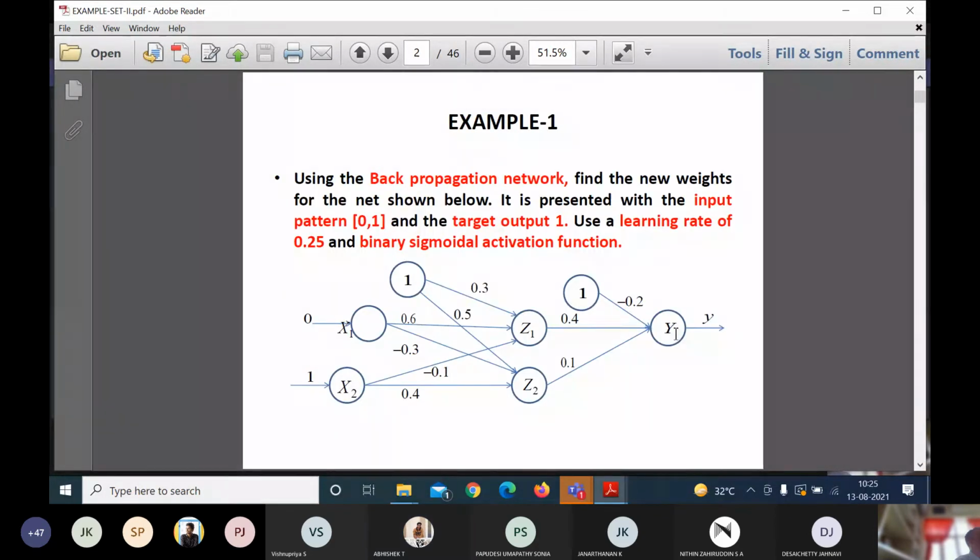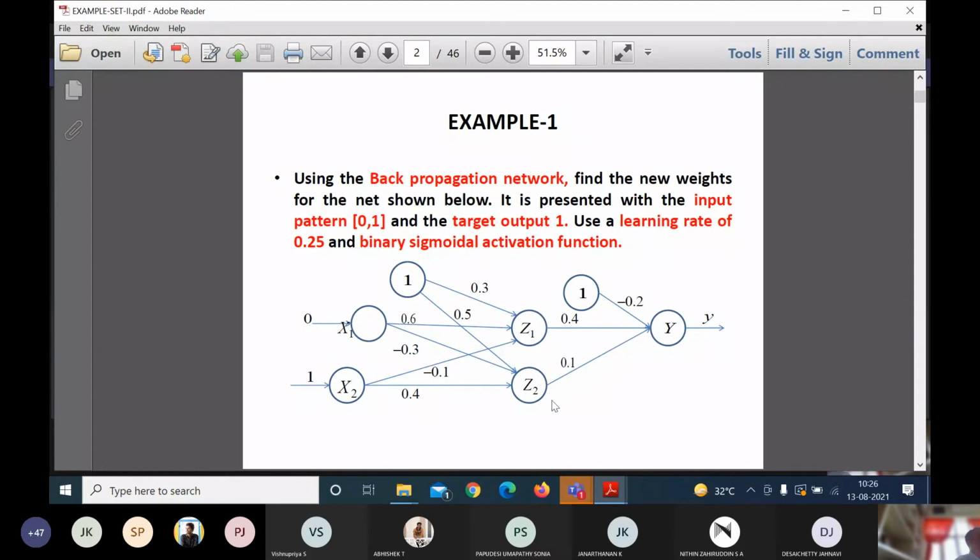For example, suppose I have multiple nodes in the output layer. Any particular node I need to calculate, I may represent it as yk. Is it clear? And here multiple nodes, I may say as j. Here multiple nodes means xk. So that is the common representation. Among the n number of nodes, if I need to find the kth node, then I may say it is the kth input node.